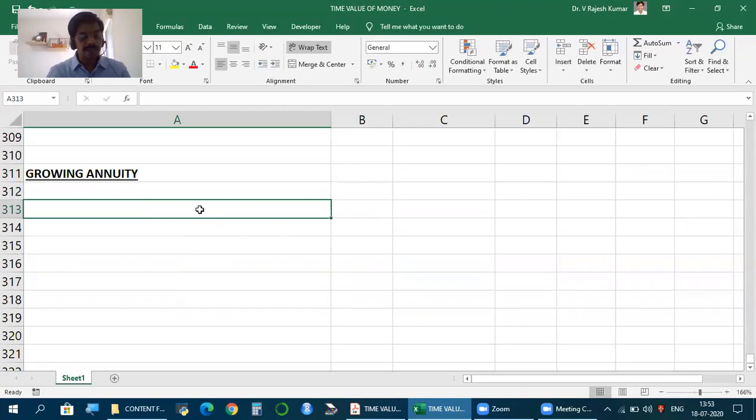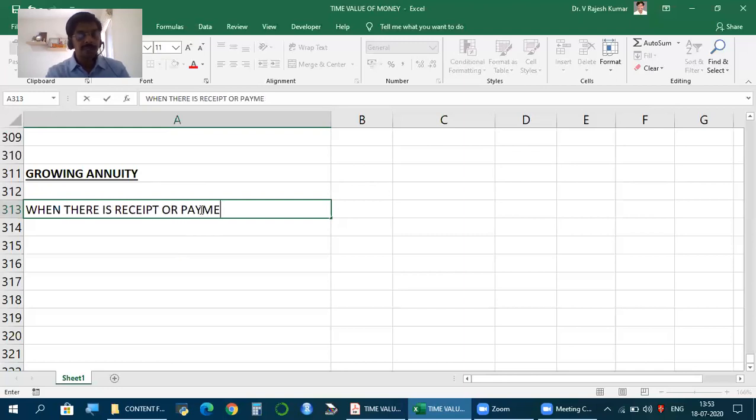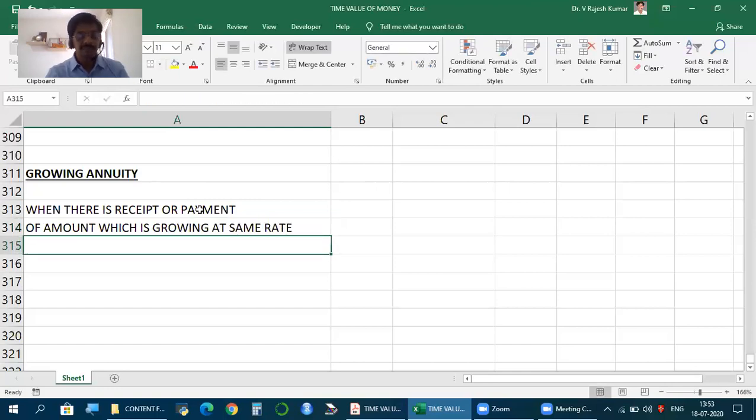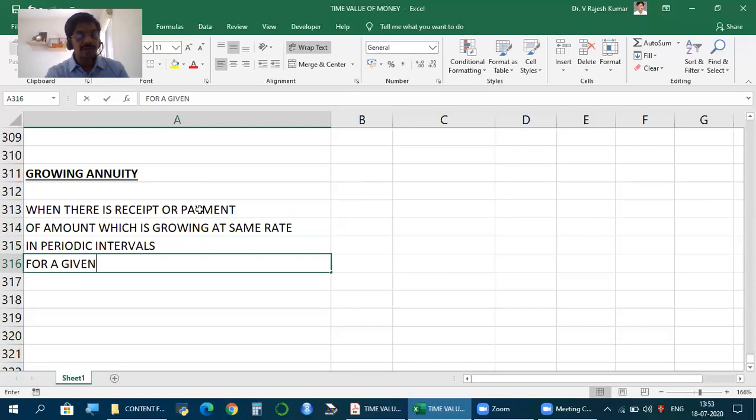What is growing annuity? When there is receipt or payment, that is cash inflows or cash outflows, of an amount which is growing at the same rate in periodic intervals for a given period of time.